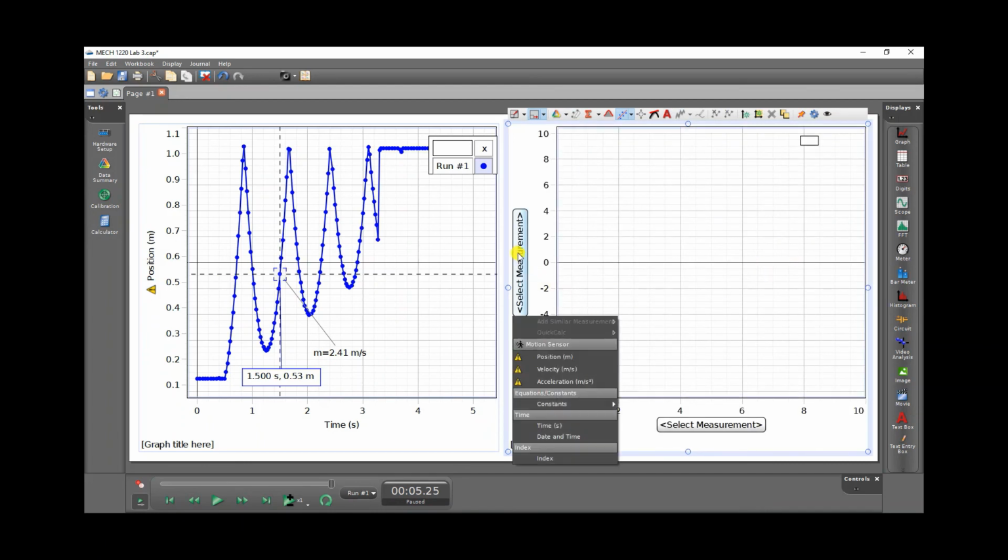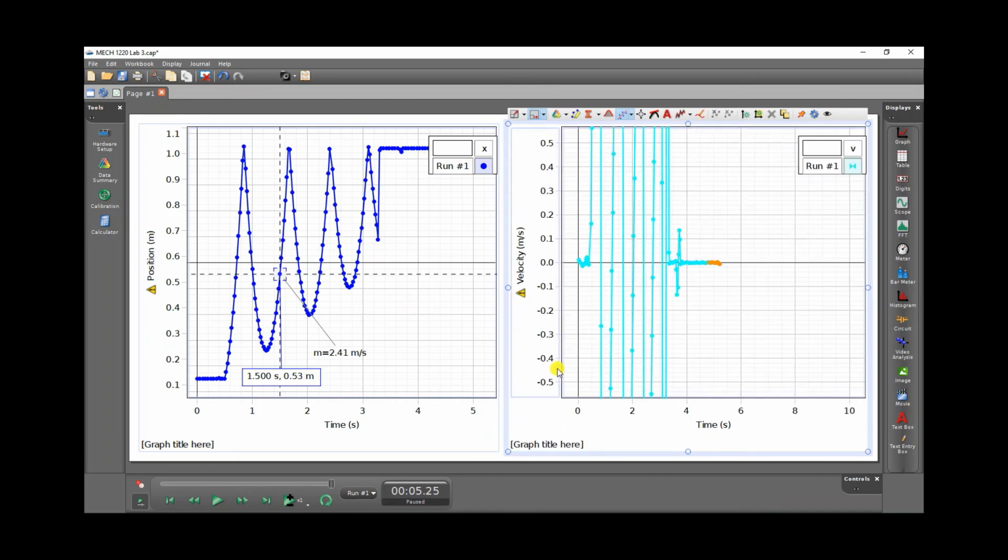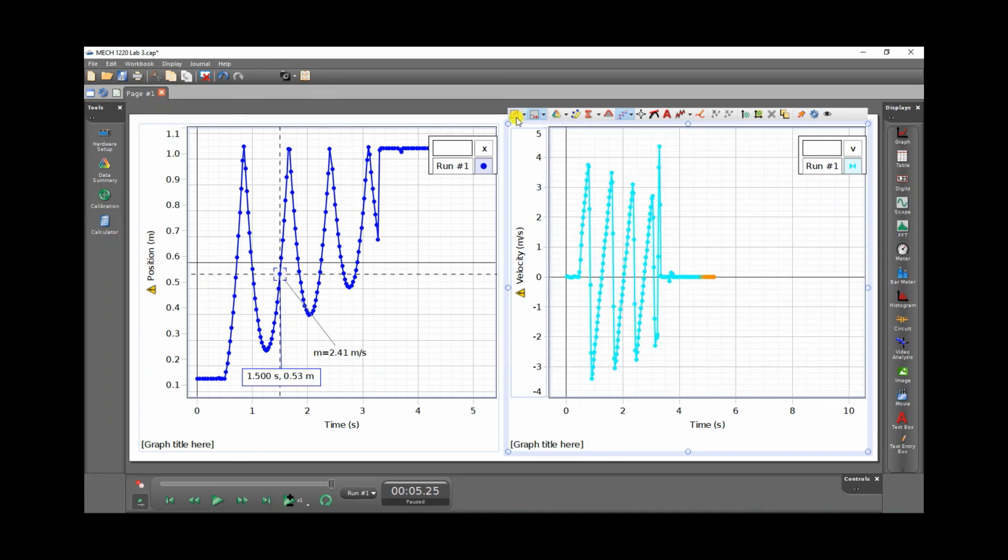Select velocity. Then click on the scale button here. And I'm going to click on this tool, the coordinates tool, again.